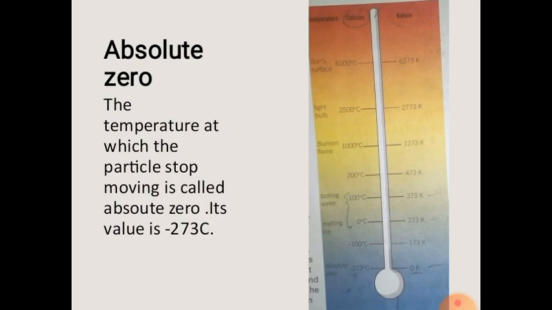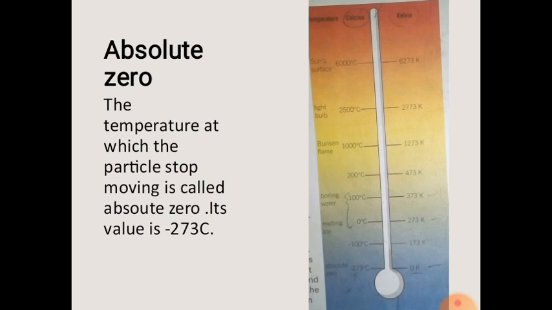Absolute zero. As a solid cools, heat energy is removed, and the particles will move more and more slowly until they stop moving. The temperature at which the particles stop moving is called absolute zero, and absolute zero is a temperature at which a particle has no heat energy.